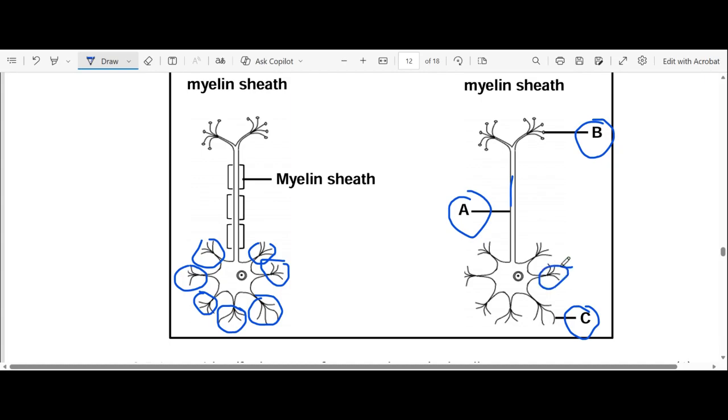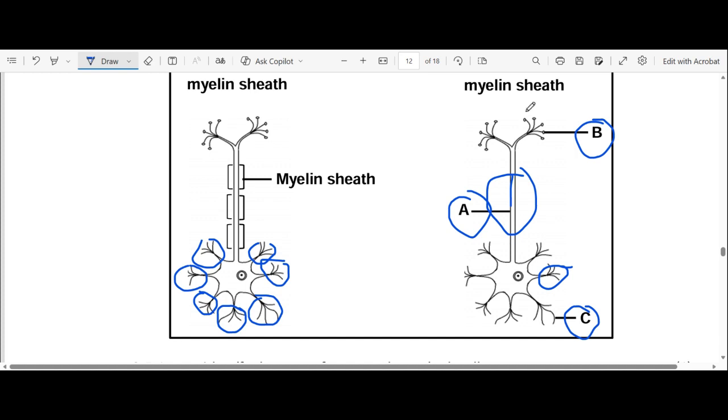So that's where the impulse starts. Then after that, you identify your axon, because the axon takes impulses away from the cell body. So the dendrites channel or direct impulses towards the cell body. Then the axons take the impulse away from the cell body.